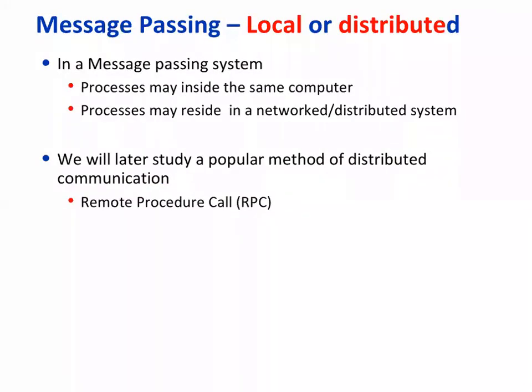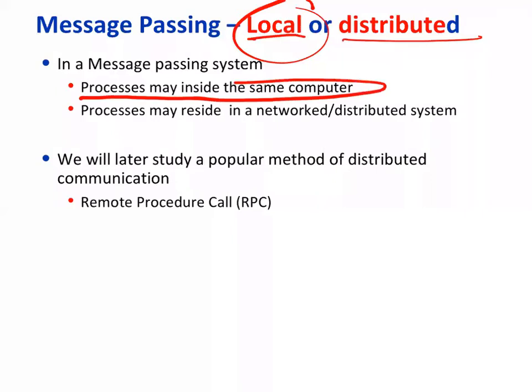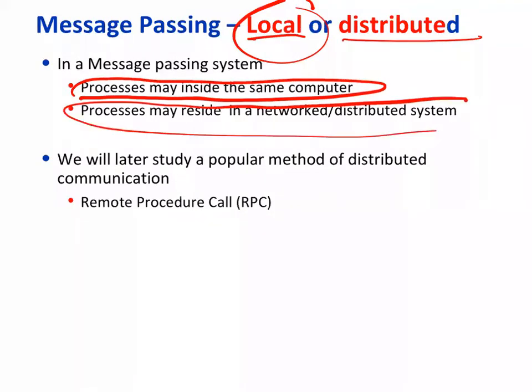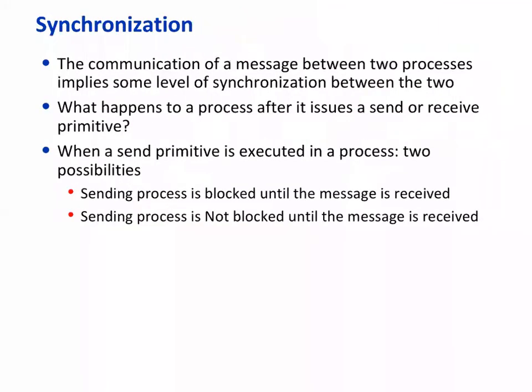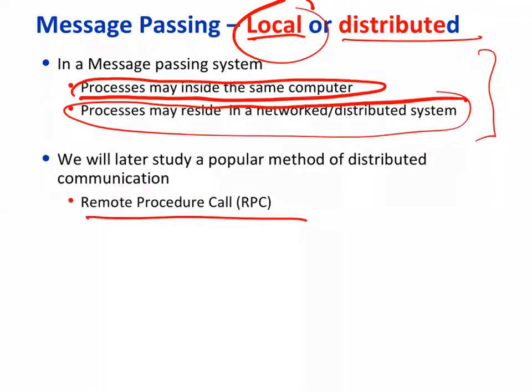Right now we are talking about local versus distributed, largely local, because processes may reside in the same computer. When it's a distributed system, we need to discuss how addressing happens, and secondly how the message communicates. Once we complete the basic message passing, then we'll look into remote procedure call if time permits. But my assumption is that you would have done this in networking course.